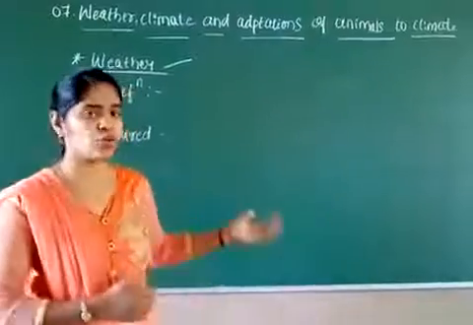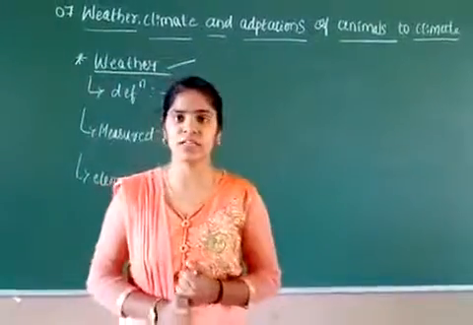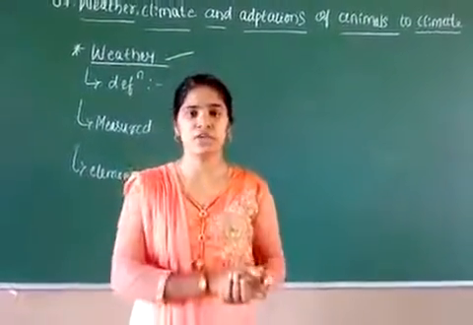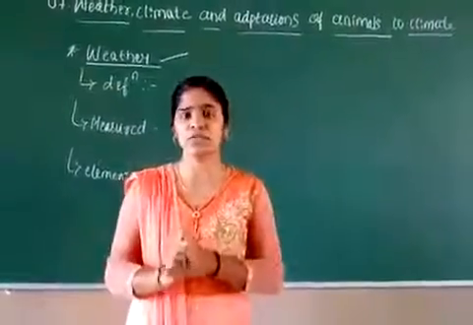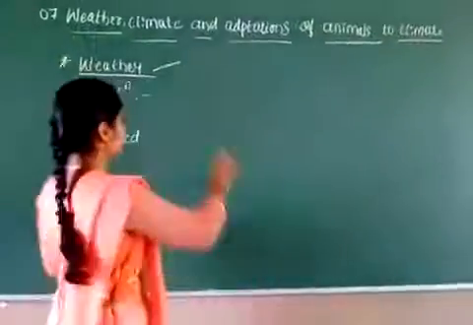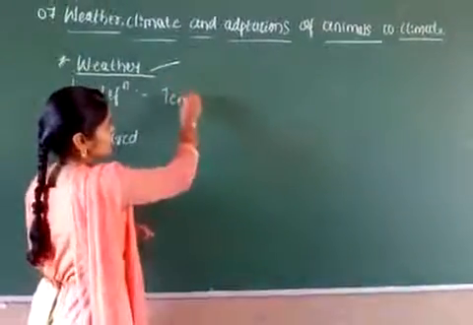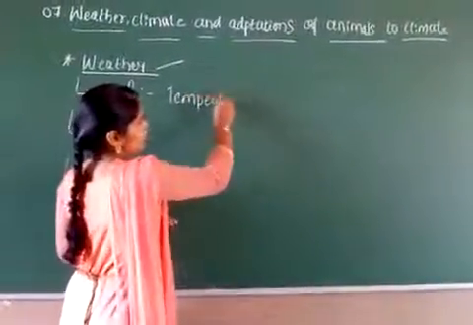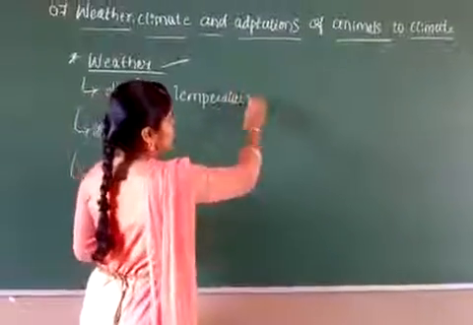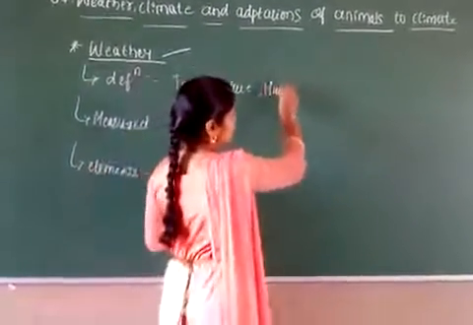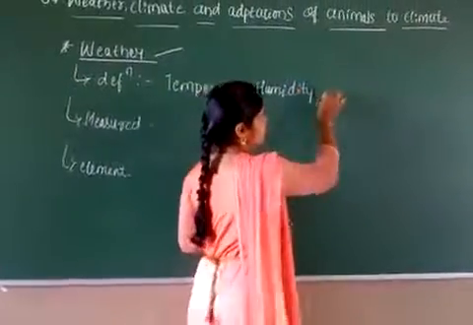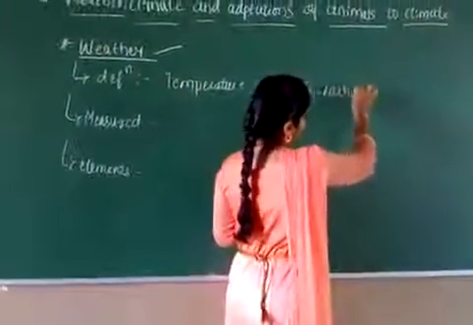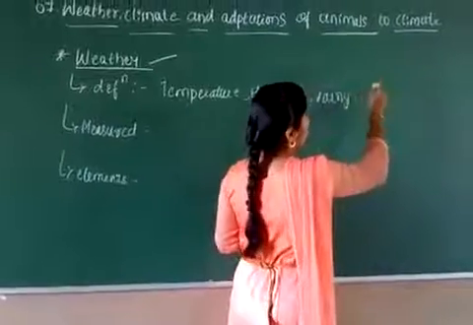As I already told, the definition of weather is the atmospheric condition of a place with respect to what? First one is temperature, humidity, rainfall, and then the wind.